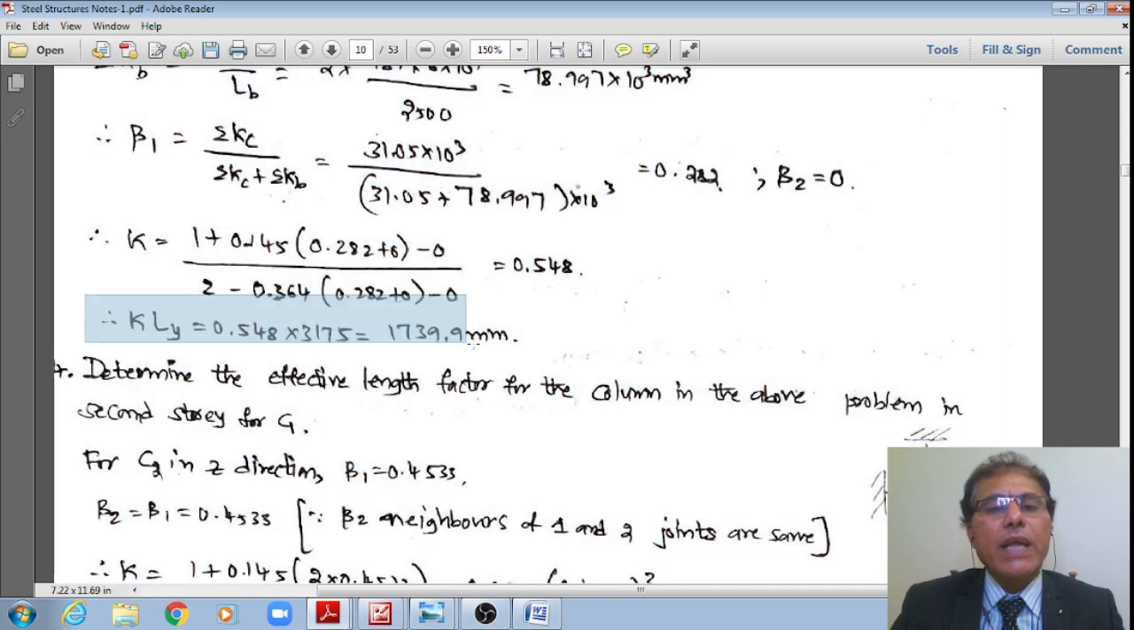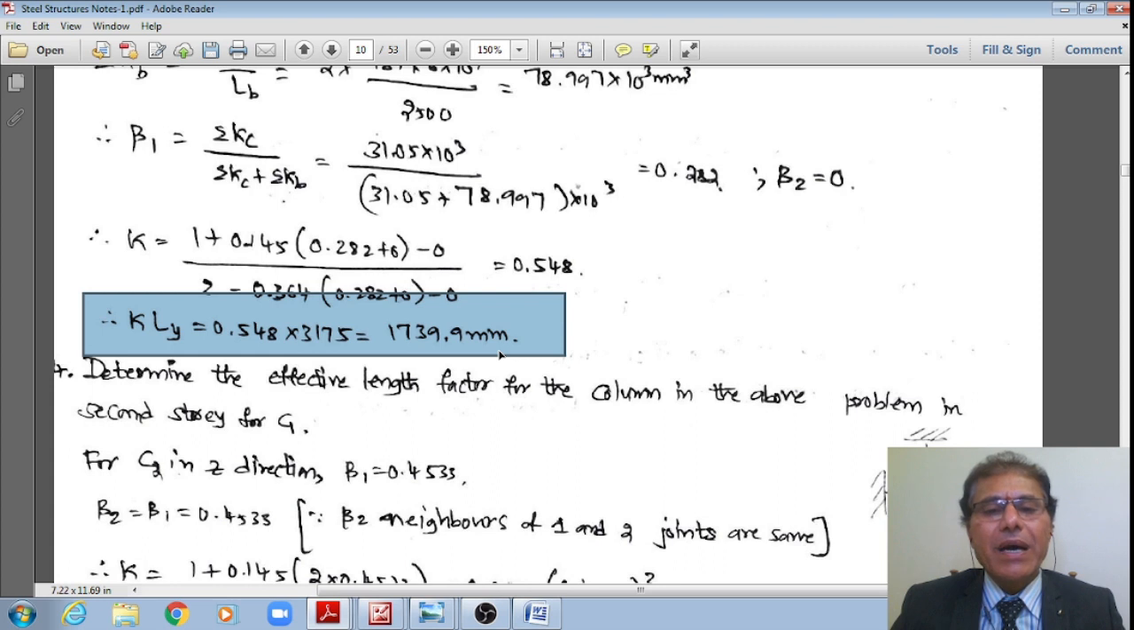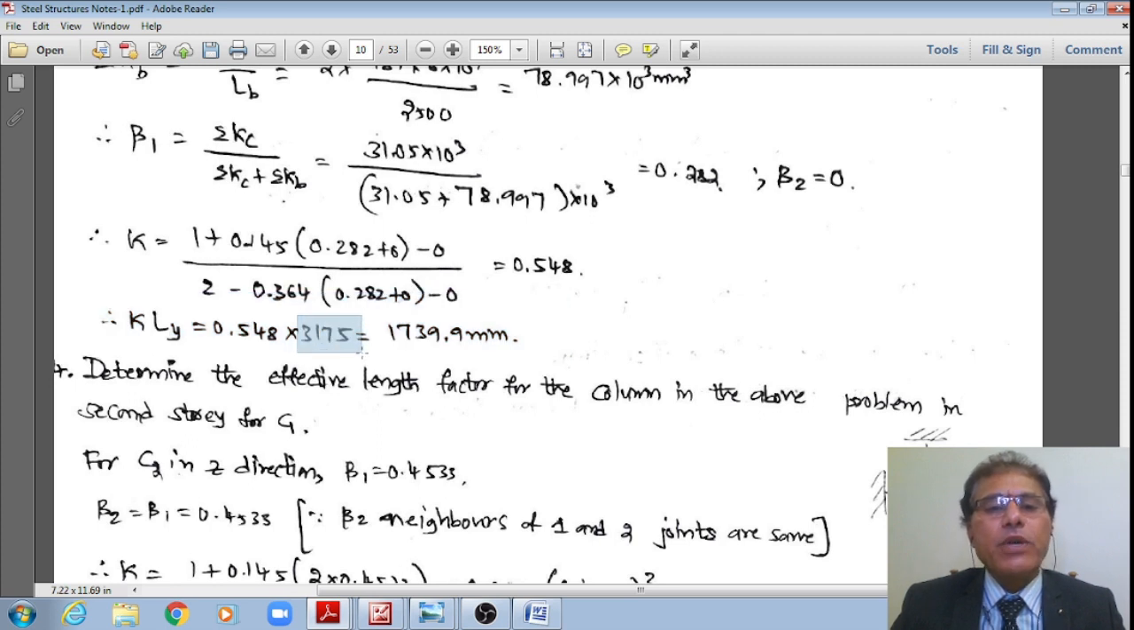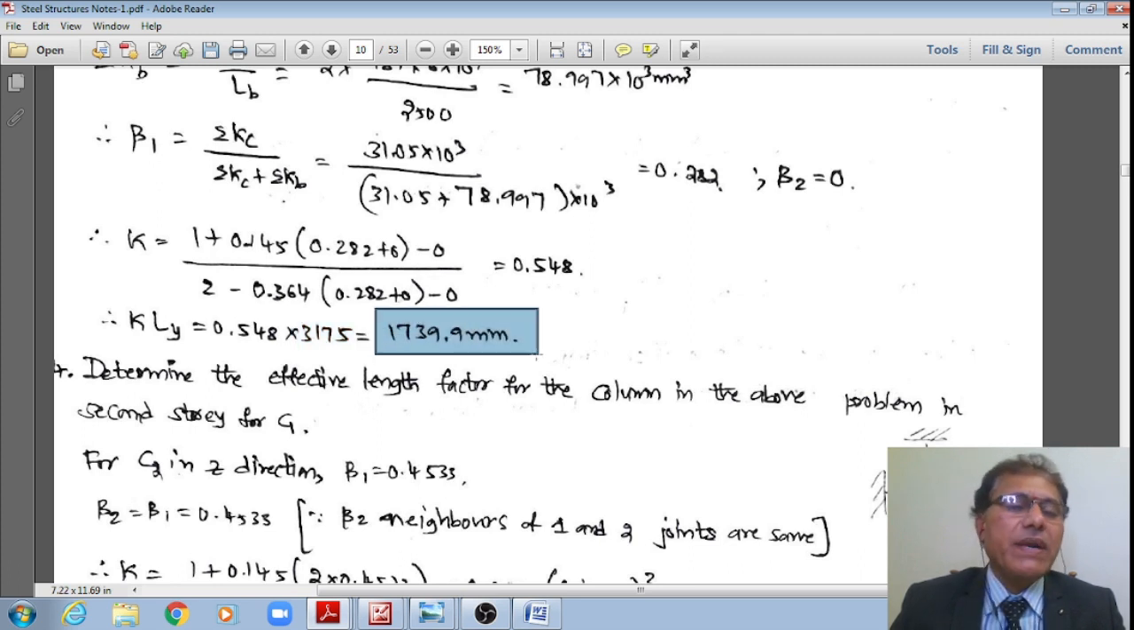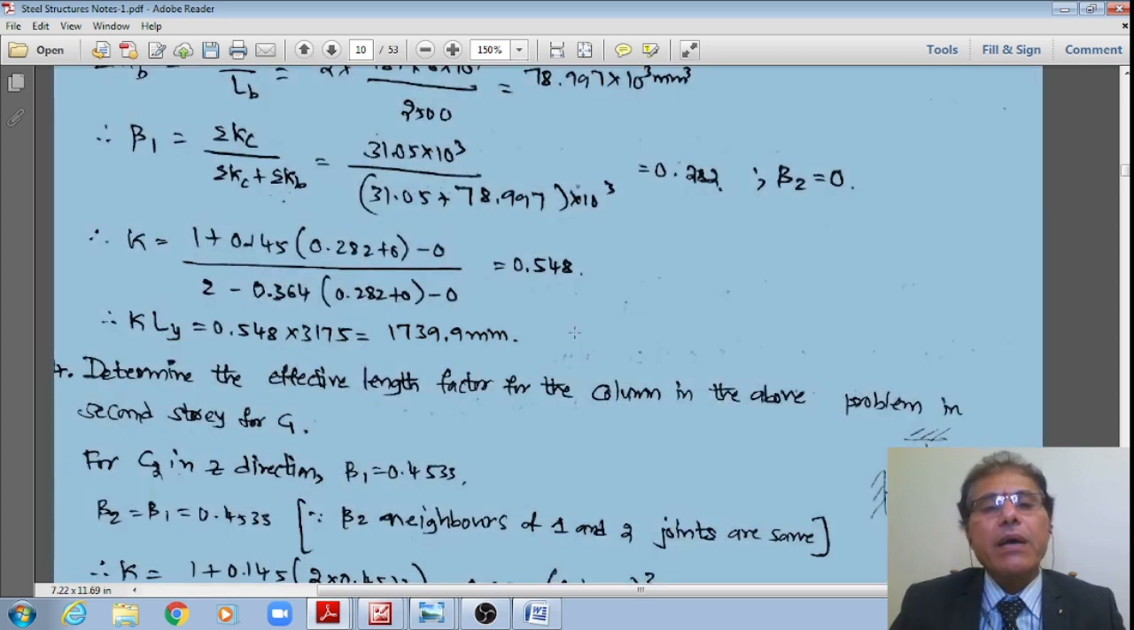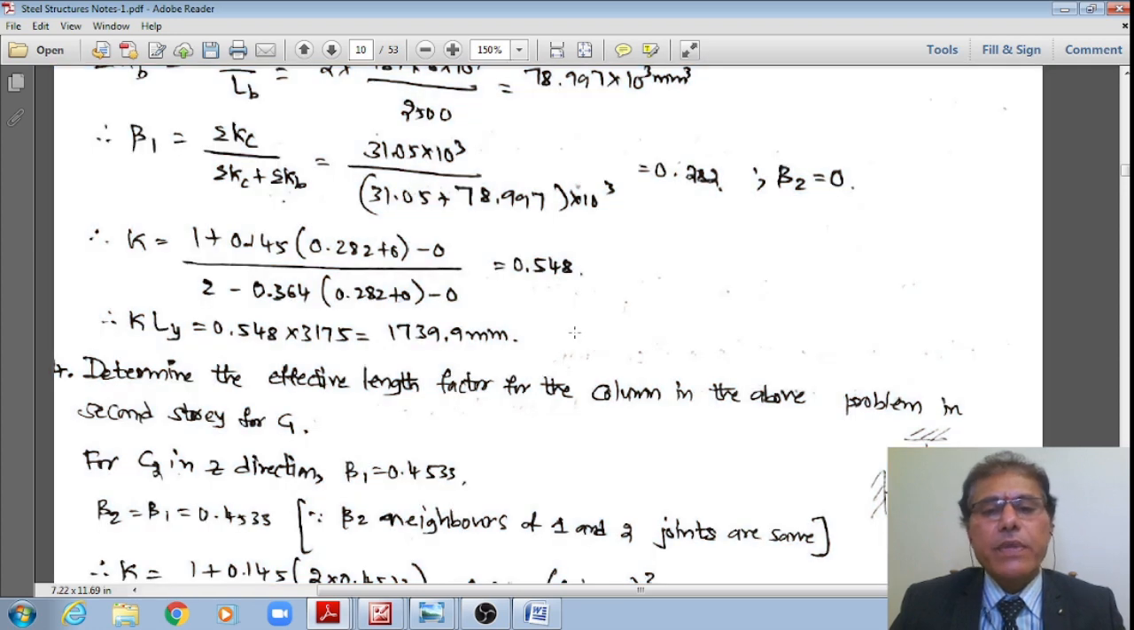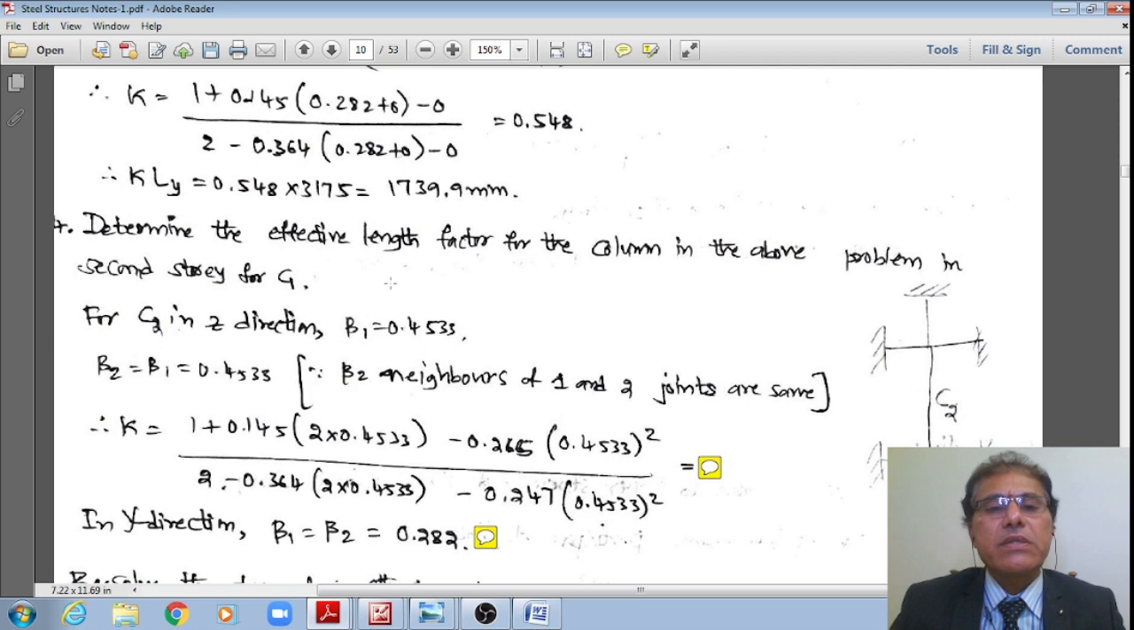Therefore the effective length about the weak axis, or y axis, is equal to that factor 0.548 multiplied by unsupported length Ly, which is equal to 3175. Please make a note, 3175. Therefore it works out approximately 39.9 mm in the y direction also. That is how the effective length will be calculated, student, right? I hope you understood this first bit.